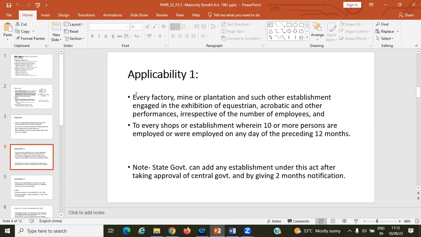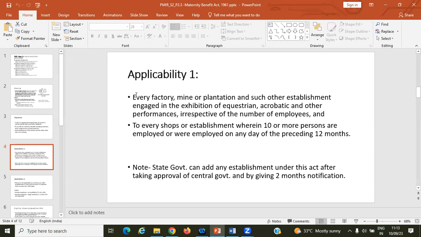There are some organizations dealing with horse riding, race courses.